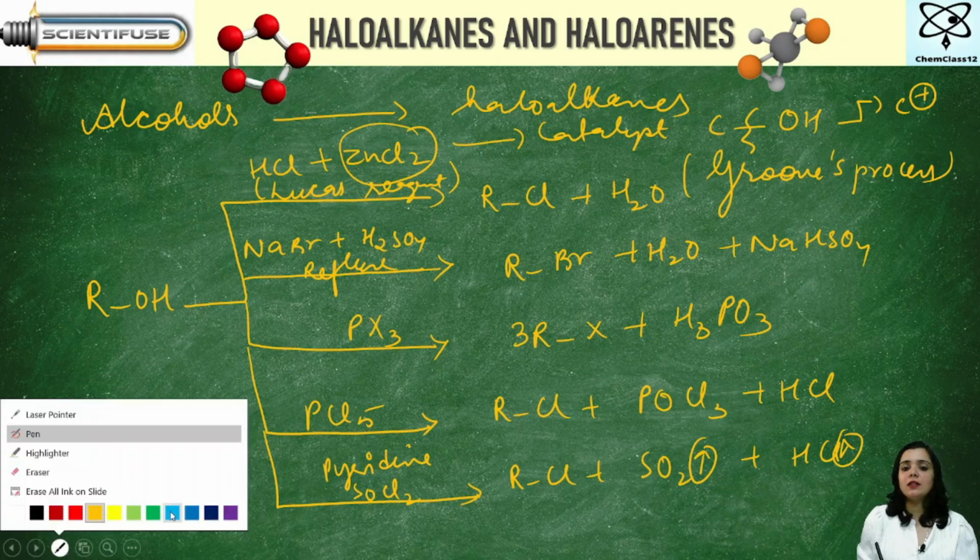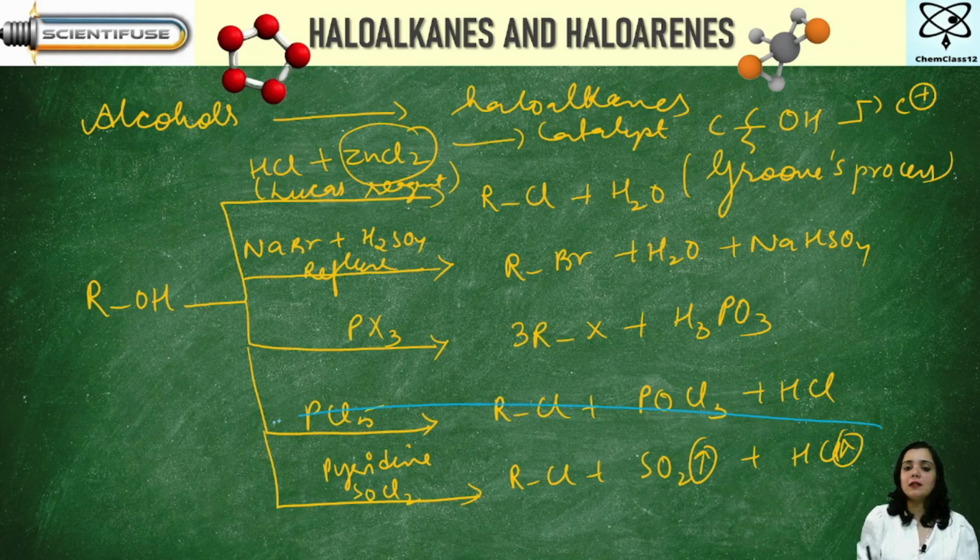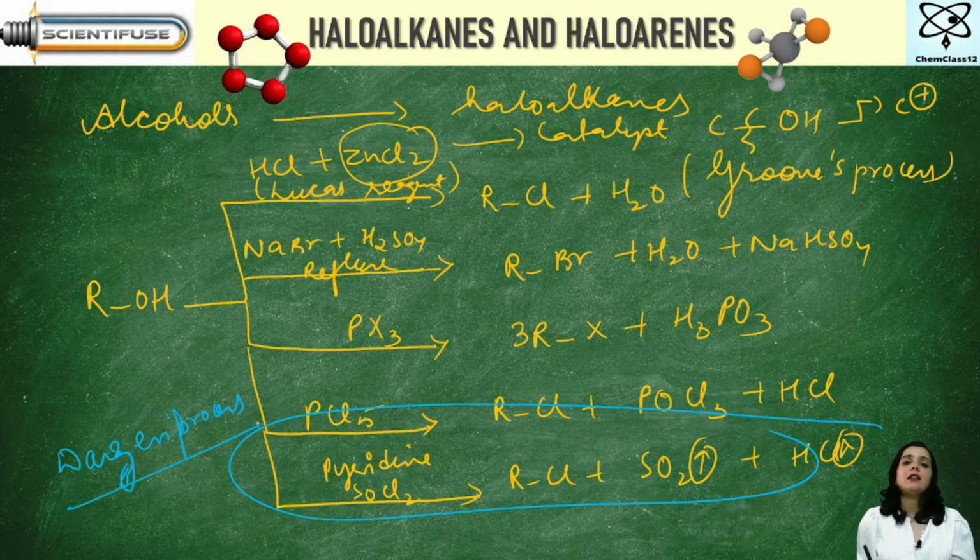This process is known as Darzen's procedure, the Darzen process. What is Darzen process? It is very simple. Whenever you react alcohol in the presence of pyridine and SOCl2, it is going to give you RCl and SO2 plus HCl. And remember, this SO2 and HCl are escapable gases, so they can easily escape, and then you will be left only and only with pure haloalkane.